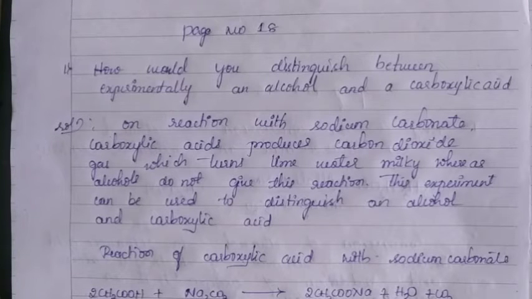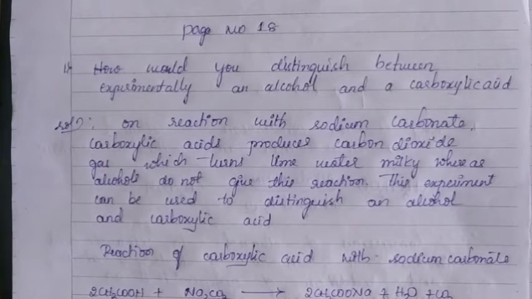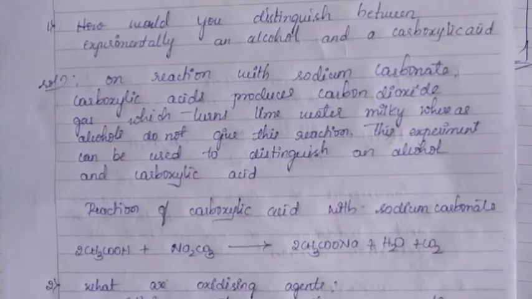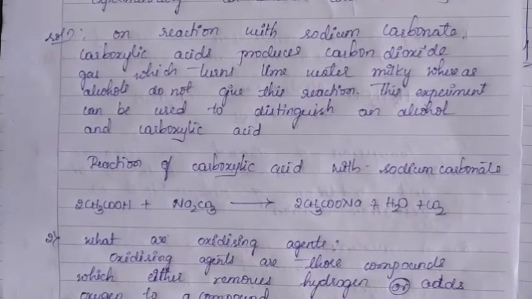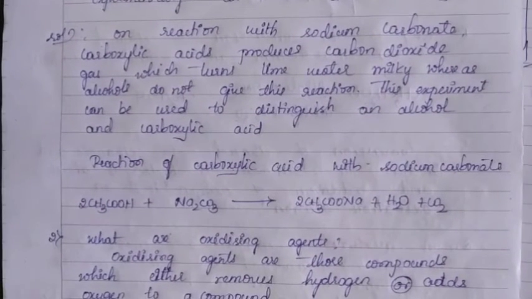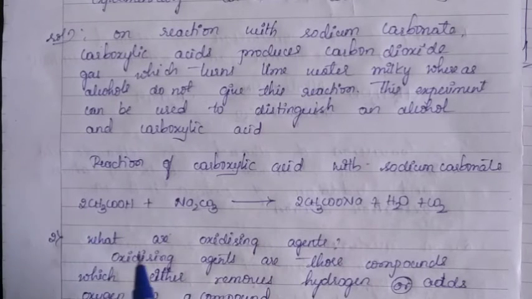This experiment can be used to distinguish an alcohol and a carboxylic acid. Only the carboxylic acid gives such a reaction when we compare with alcohols. Due to this experiment, we conclude which is an alcohol and which is a carboxylic acid.